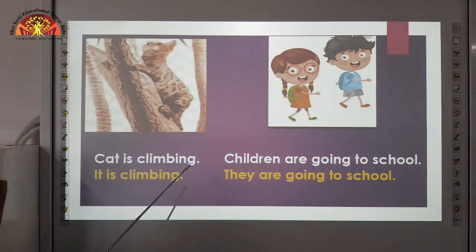Cat is climbing. Here cat is the name of an animal, and the pronoun we use to replace an animal is it. It is climbing.